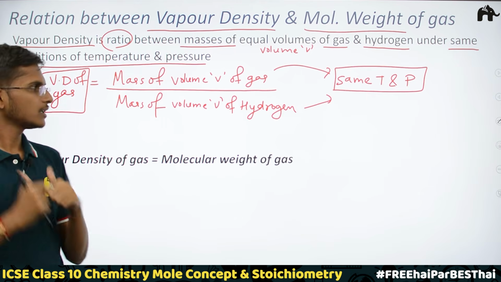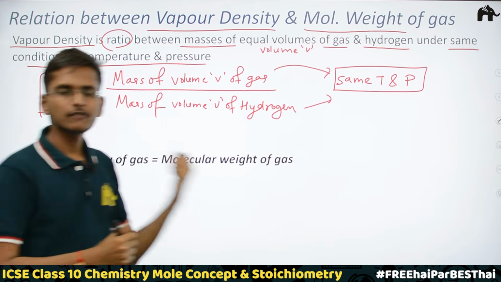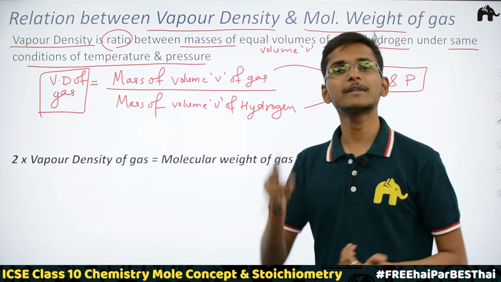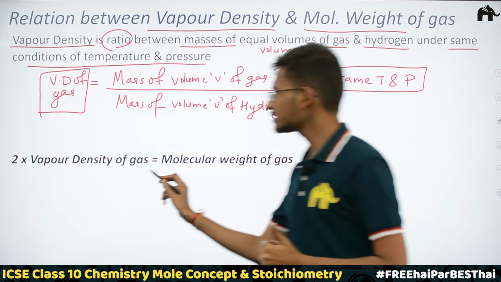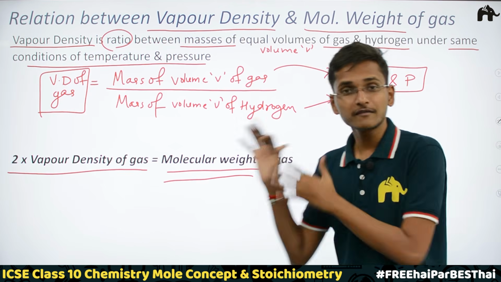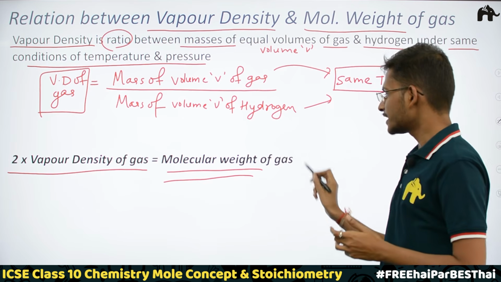Very simple, right? Now let's see the relationship between the vapor density of a gas and the molecular weight of the gas. It's very, very simple. You have to just multiply 2 with the vapor density of a gas and then magic, you would get the molecular weight of that gas. Very interesting.